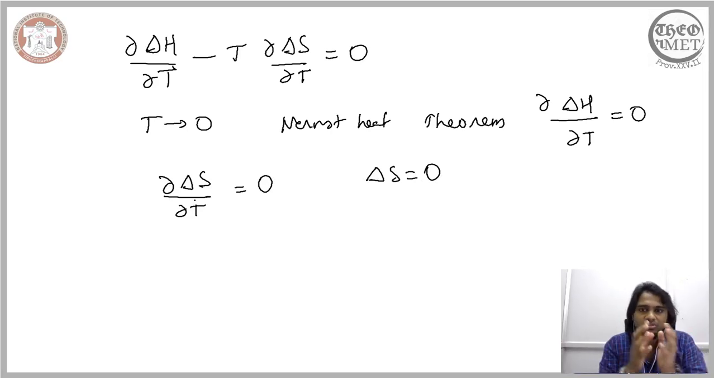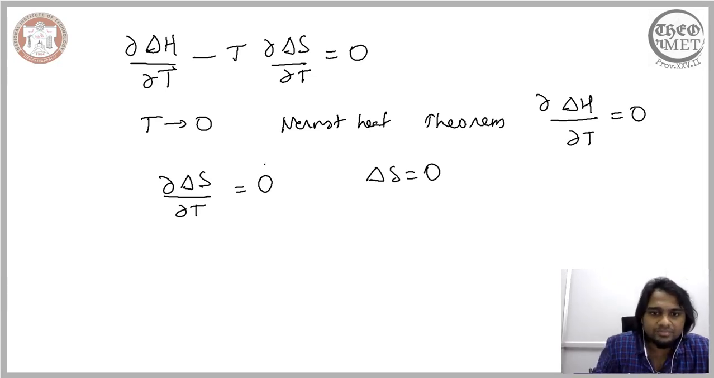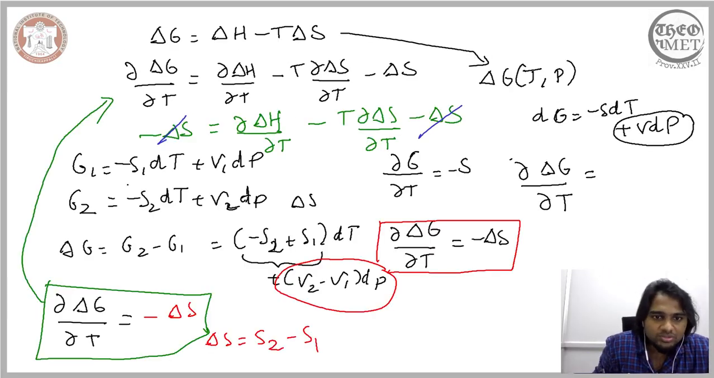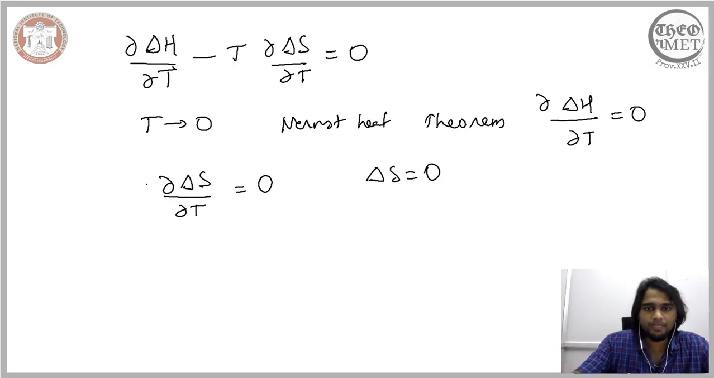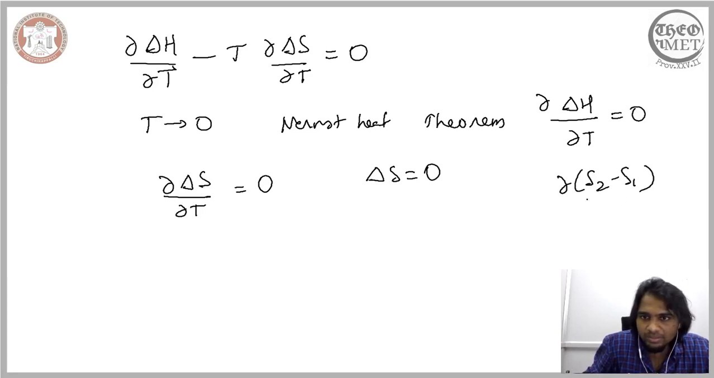Now it is important for us to understand that delta S, as we have seen here, is because of two different processes, with corresponding S1 and S2. The difference between S1 and S2 is changing with temperature, and that is equal to 0. To simplify, it is d(S2 minus S1)/dT equal to 0. So this is what this expression means, and this is equal to 0 only when the delta S is 0.